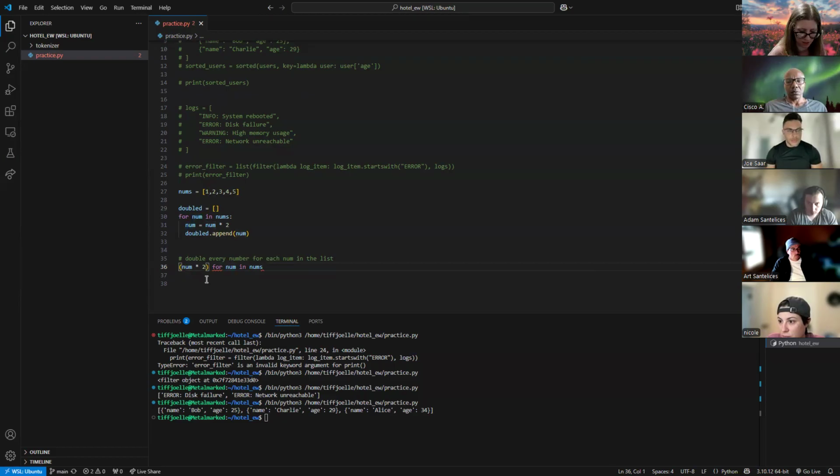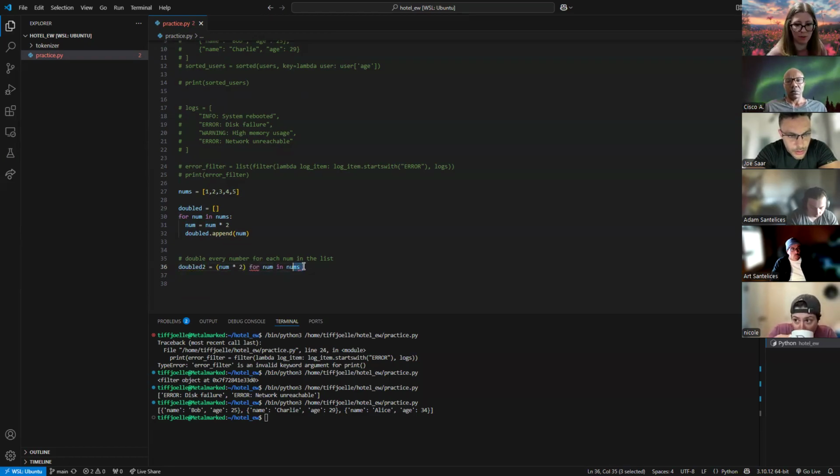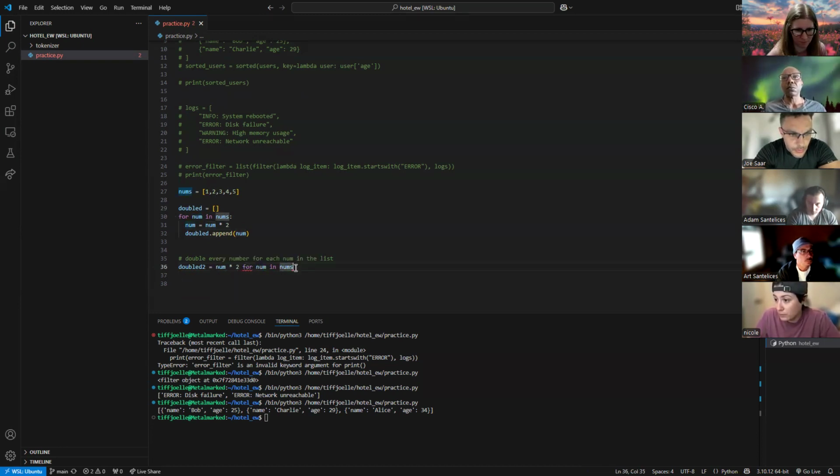Doesn't hurt to put in parentheses. So let's do doubled 2. Why is this being weird? That's not it. Double 2 equals.